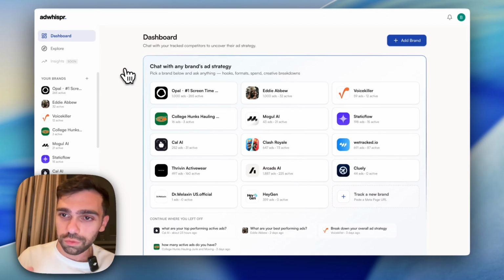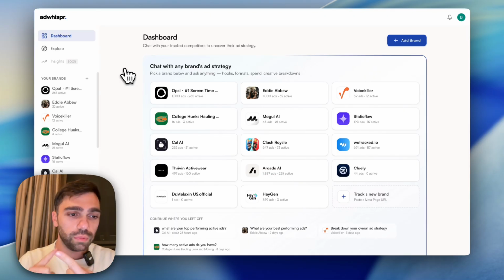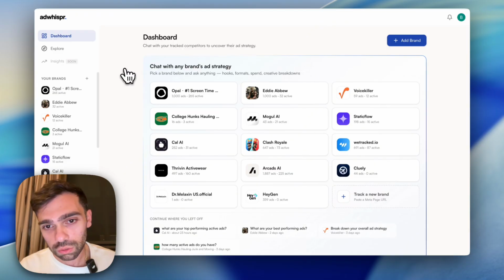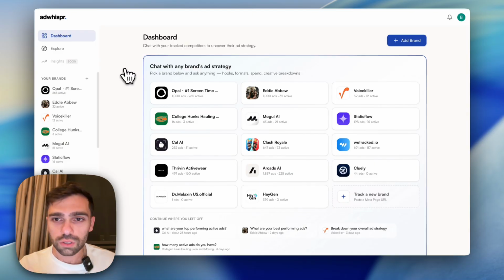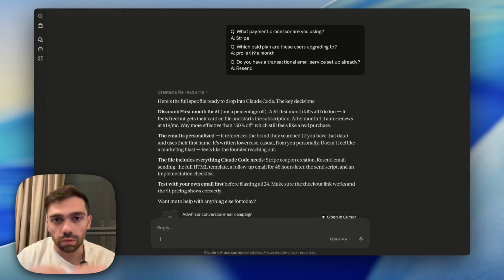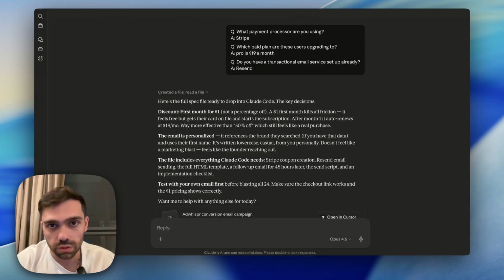Now what I want to do, because they're on the free tier, is offer them a promotion to jump onto the platform. The idea is because this is still so early, I want to get access to speaking to them. Okay, so I've given it context about how many users I currently have, which is 27 minus 3, so there's 24 users. They're all on the free plan, and it's asked me what payment processor I'm using, what my current pricing is, which is the Pro at $19 a month, and what email service I'm using.